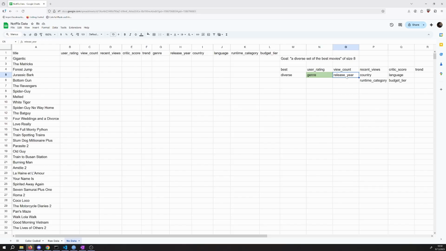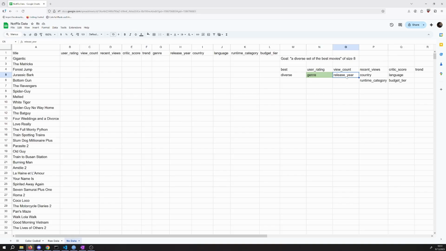Now release year. Let's do the same logical exercise here with release year. Do we want one movie from every year, for instance? Now, already we can probably say that's a little bit too fine-grained. We are only picking 8 movies. There's way more than 8 years, so we're not going to be able to do that.